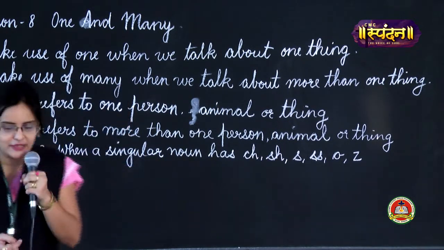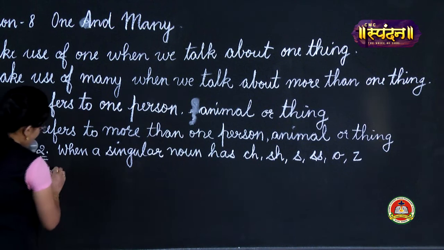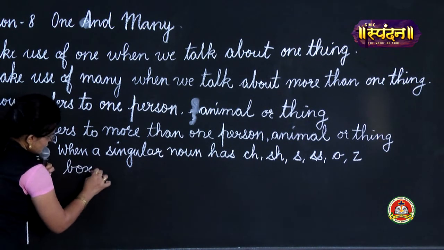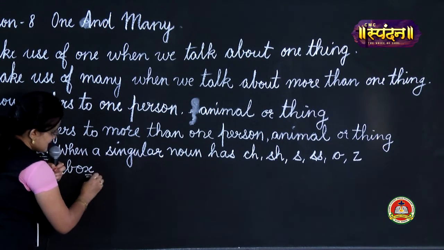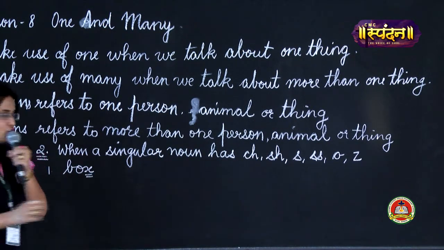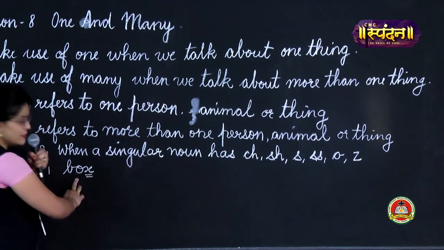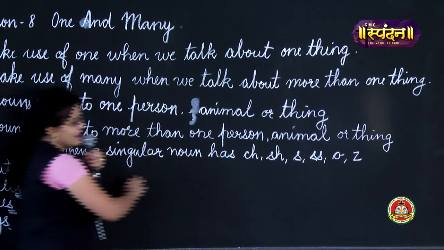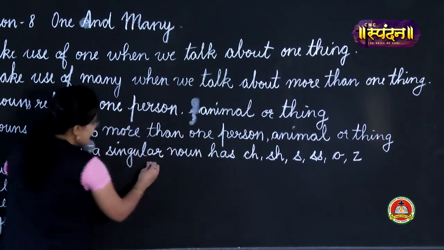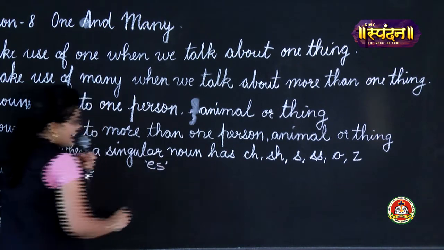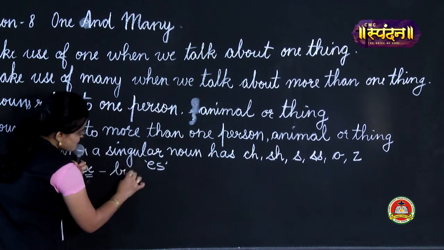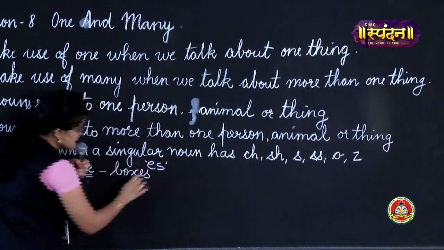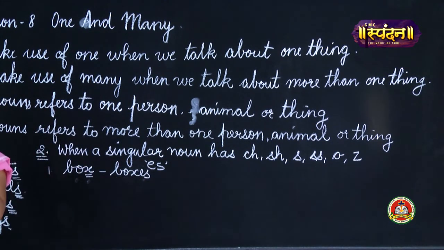Okay, let me explain. Suppose I write down box here. Which letter do I have at the end here? It is x. I told you that if a singular noun has x at the end, then you are going to add es to it. And this singular noun will change to a plural noun. So box will change to boxes and it will be a plural noun here.